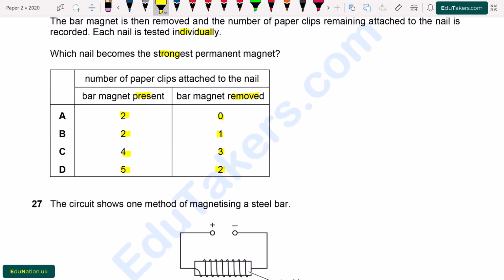So first of all, we check the percentage of the number of paper clips that is attached with the nail when the bar magnet is removed. So here, when the bar magnet is present, the number of paper clips is 2, but when the bar magnet is removed, 0 paper clips remain attached with the nail. So this means that 0% of the nail remaining.